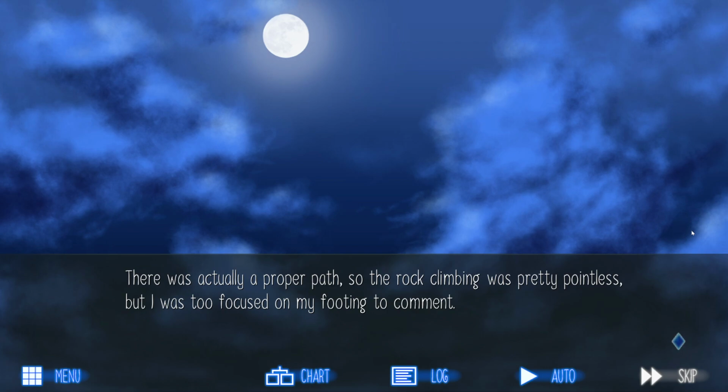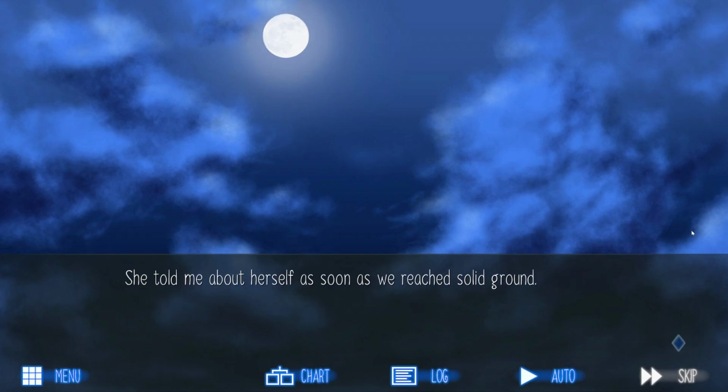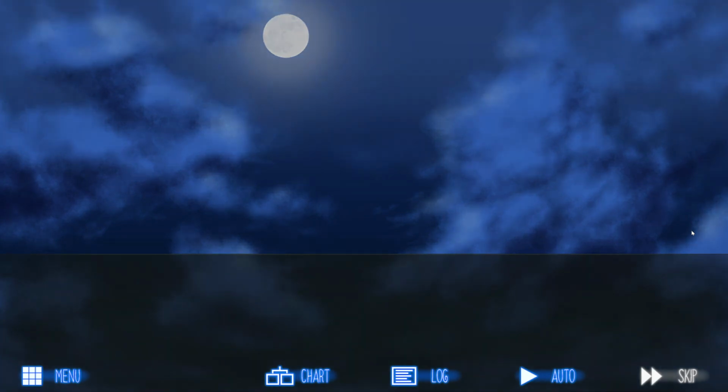There was actually a proper path, so the rock climbing was pretty pointless, but I was too focused on my footing to comment. She told me about herself as soon as we reached solid ground.